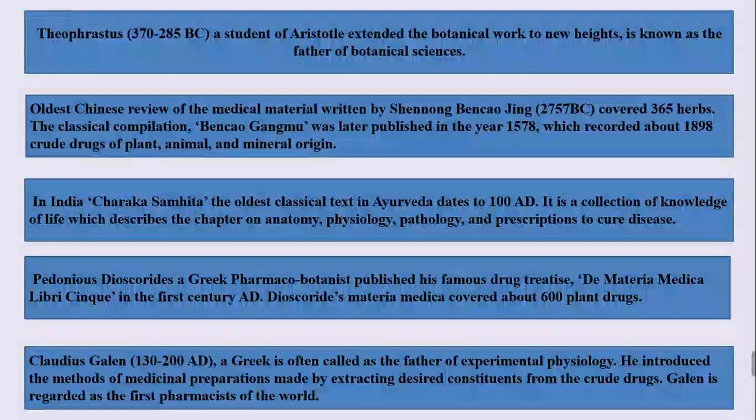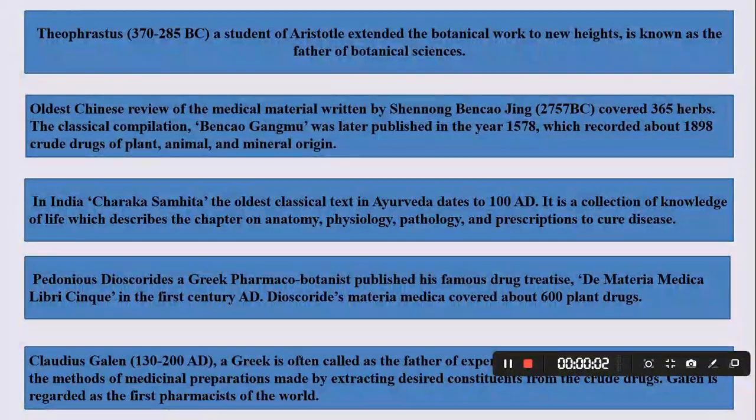Theophrastus, he is considered as the father of botanical sciences. Following, there are different scientists and their works. In India, Charaka Samhita, the oldest classical text in Ayurveda, dates to 200 AD. It is a collection of knowledge of science which describes chapters on anatomy, physiology, pathology and prescriptions to cure diseases.